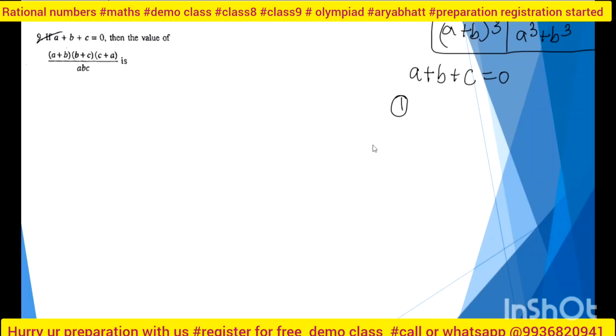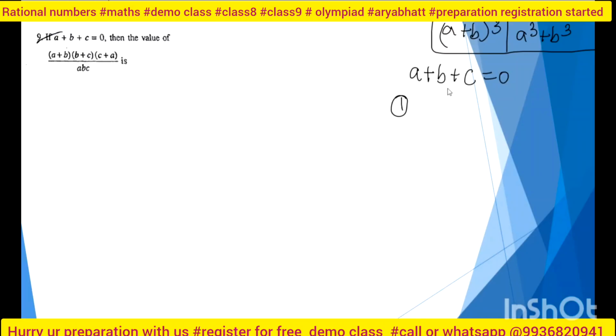Next question is on a plus b plus c. See, there are lots of identities, for example a plus b whole cube, or a cube plus b cube. But in this question, I will give you an entire sheet for that, not to worry. I will make you know some identities for the case a plus b plus c is equal to 0. If that condition is given, then I will use these as results in my questions.